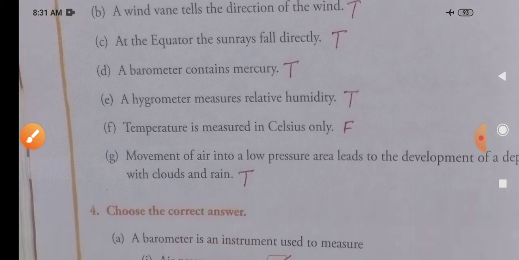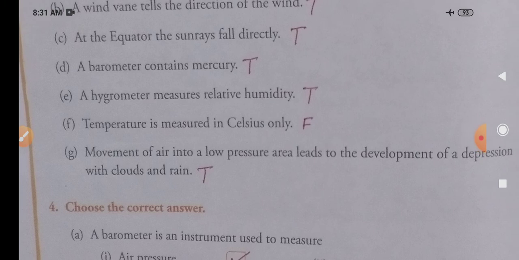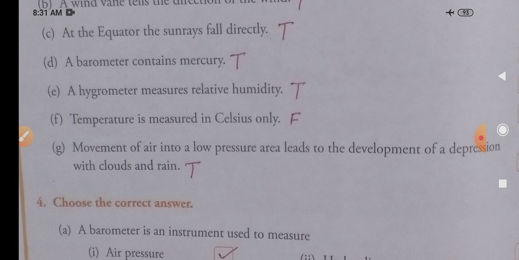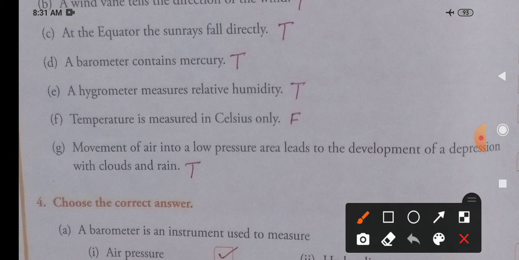Number G. Movements of air into a low pressure area leads to the development of a depression with clouds and rain. Yes. So you can see this low pressure area. Air will move from the high pressure area into the low pressure area, and it will develop a depression.